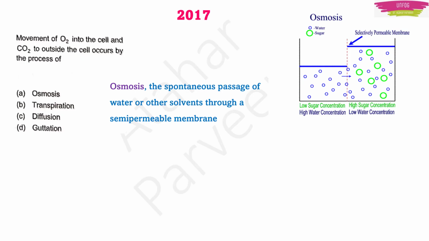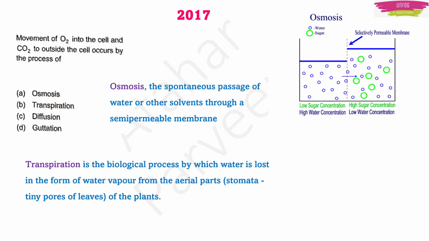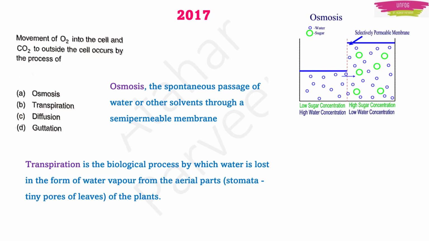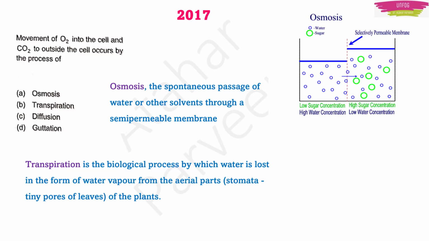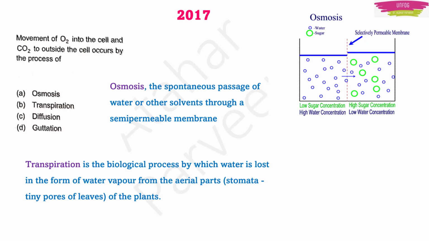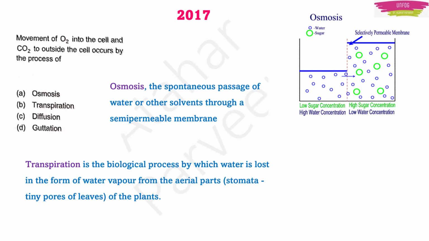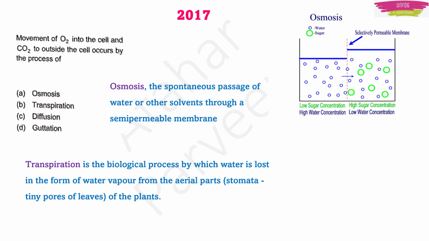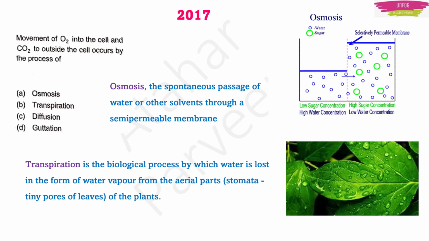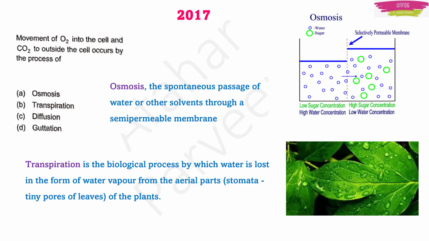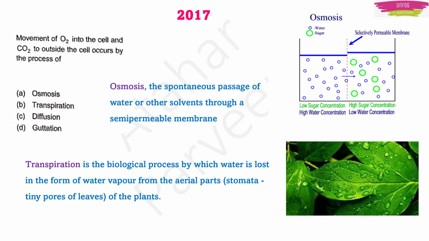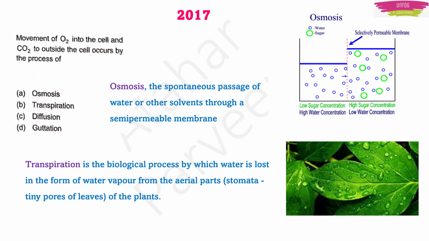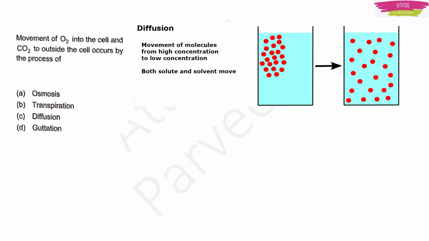Then you should learn about the second option. What is it? Transpiration. It is actually the process where water vapor is lost from stomata. What are stomata? They are tiny pores of leaves. And this transpiration happens mainly during daytime. If you have seen droplets forming on the surface of the leaf, that means this is transpiration.